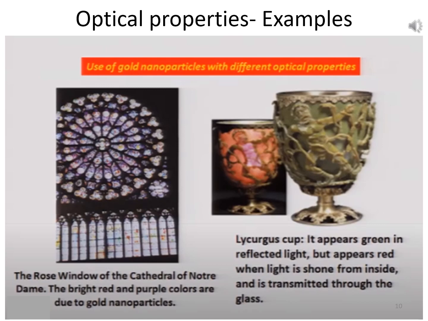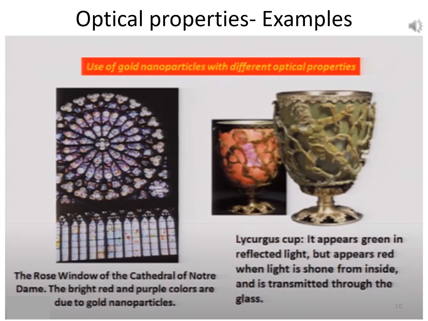For example, in the left side figure, you can see a glass window, and this glass window was used in a very famous church.